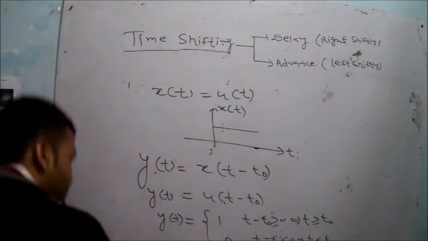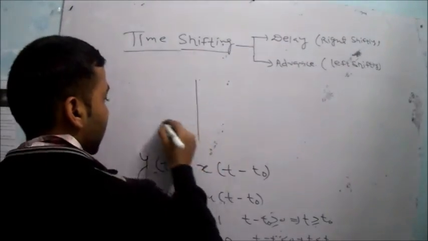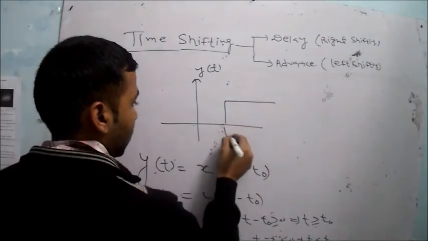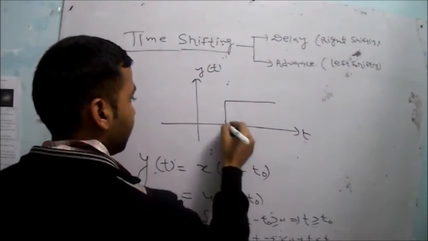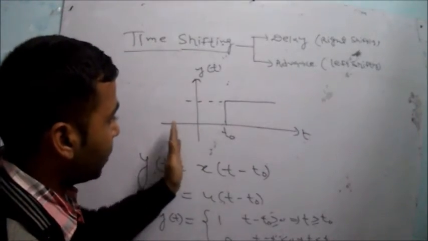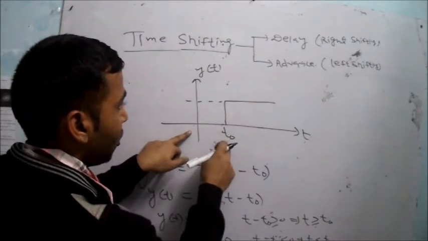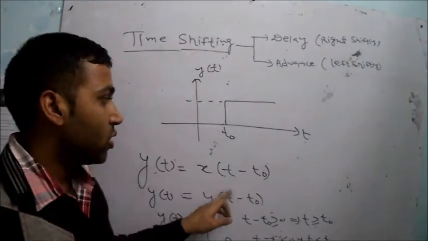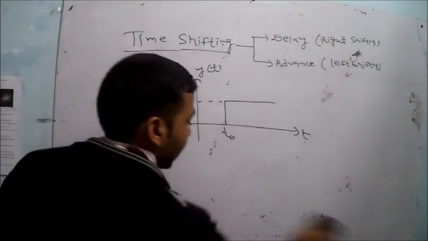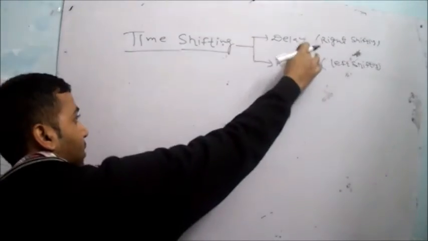So y(t) is equal to 1 when t is greater than or equal to t0. And what will be the pictorial diagram of this y(t)? The graphical diagram of this y(t) will be this. This is your t0, this is your t. From this graph you can say you have delayed your signal x(t), which was starting from 0. Now your y(t) is starting from t0. So this is the delayed version of the signal x(t). This was the delay or the right shifting.